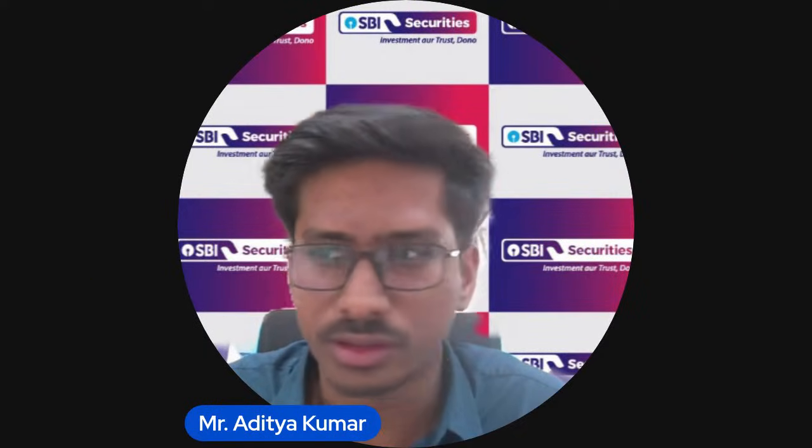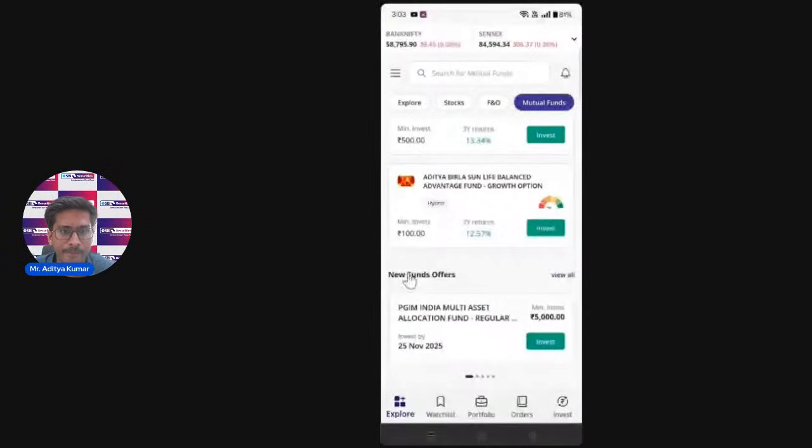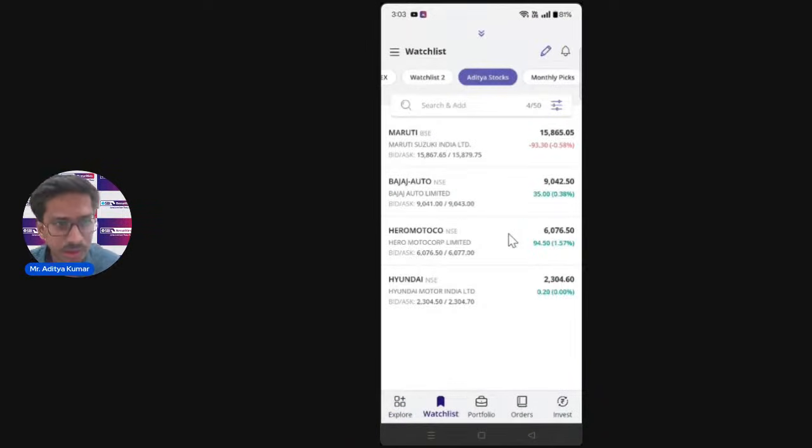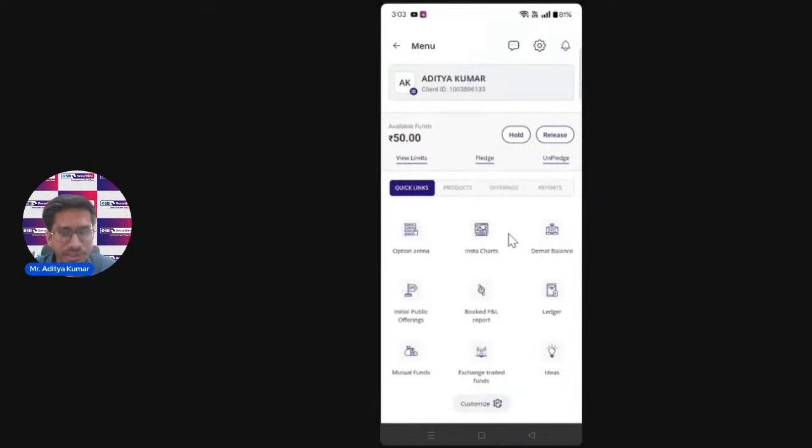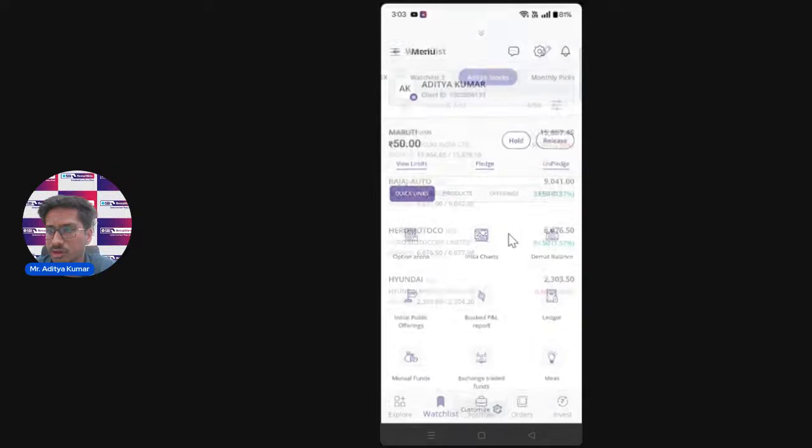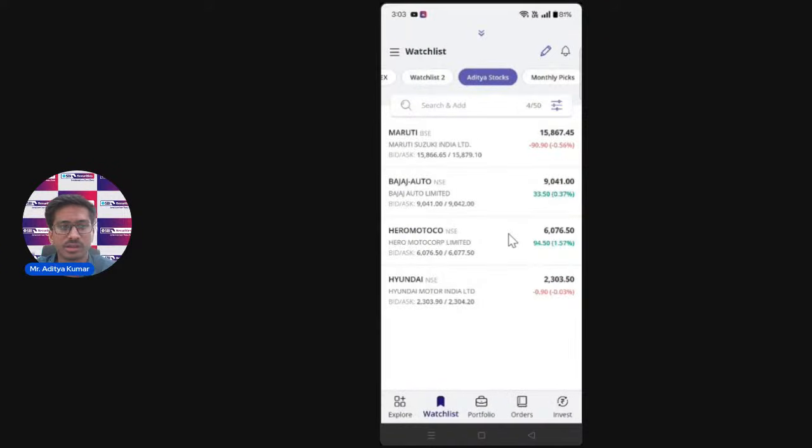Let me just switch on the screen. As you can see, I've just logged into my app. Once you log into our app, this is the screen that you will be landing on. If you have recently opened an account with us, or you have been a client of ours for a couple of months or days, you can see this.